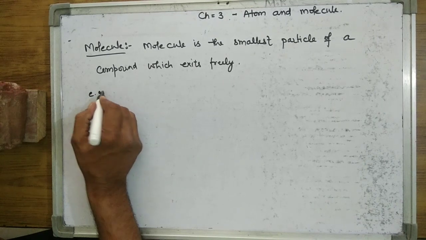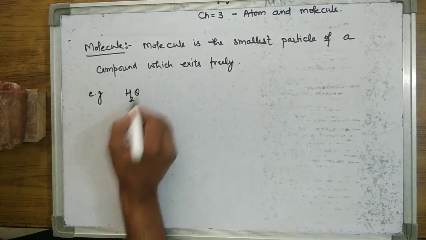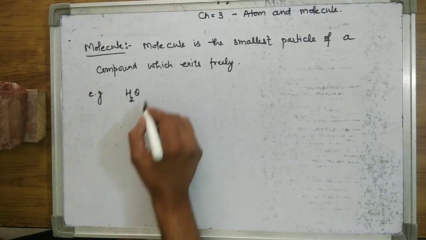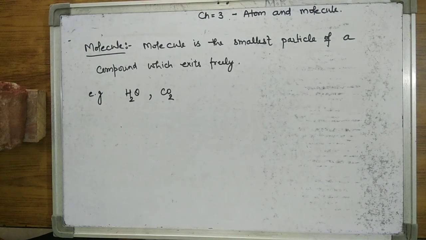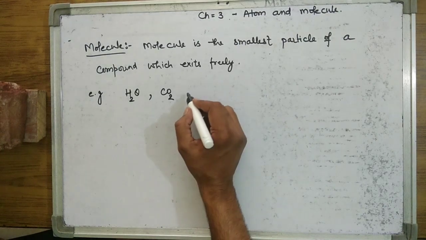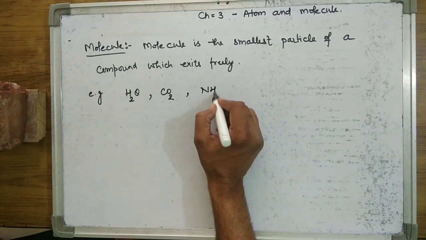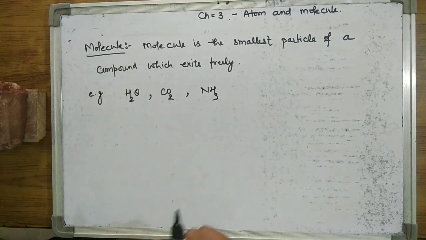For example, water is a molecule of water. Carbon dioxide is a molecule of carbon dioxide. Ammonia, these are the molecules.